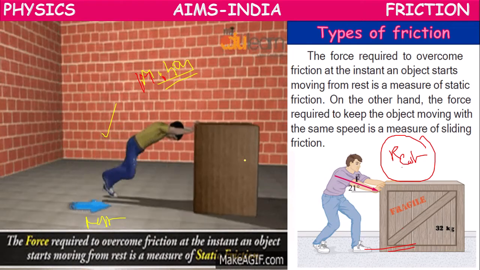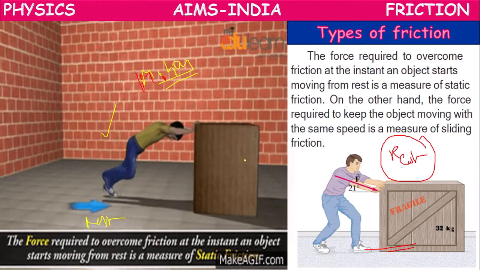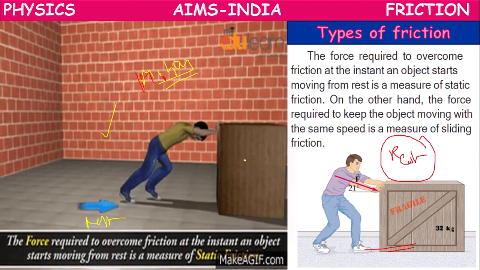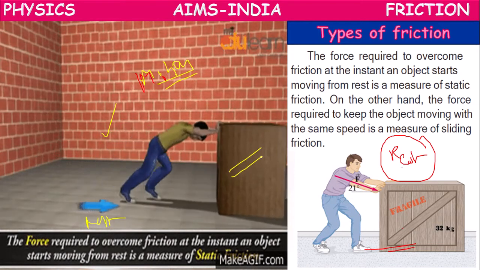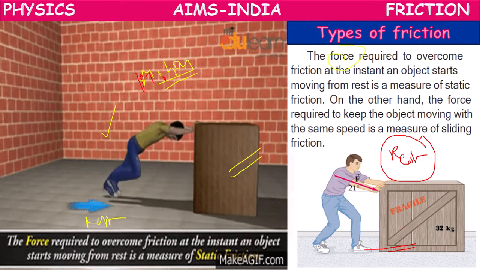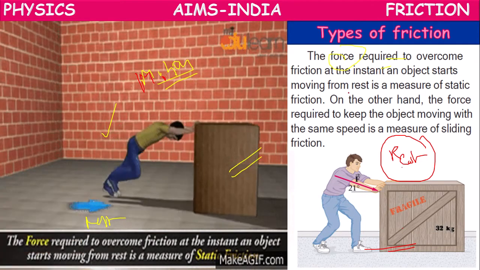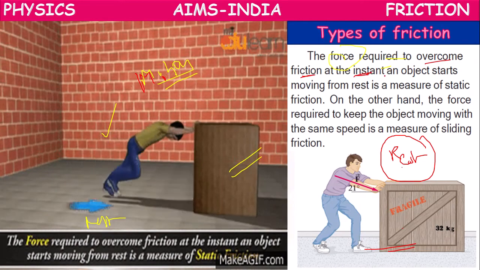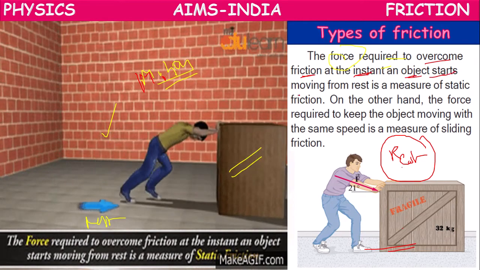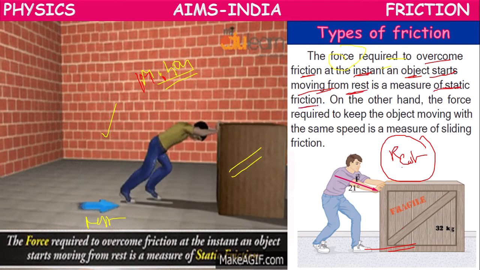We have to try for some time, push it harder, so that it starts moving. The force required to overcome friction at the instant when the object starts moving from rest is called static friction.